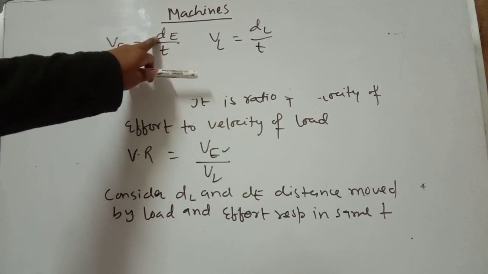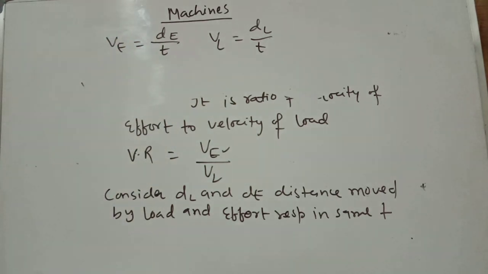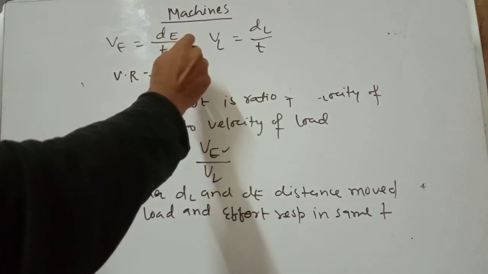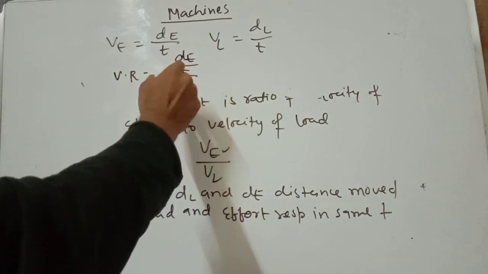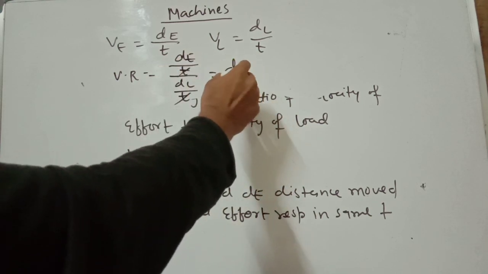So dE is the distance traveled by the effort, and dL is the displacement traveled by the load. Replacing in the velocity ratio, dE by t over dL by t, the t cancels, so it is dE by dL.